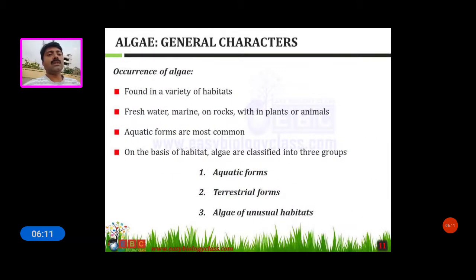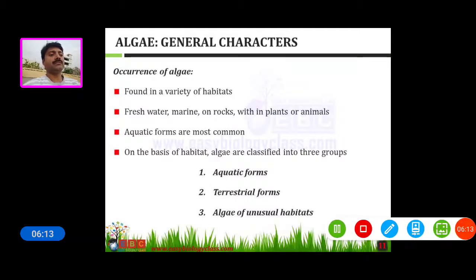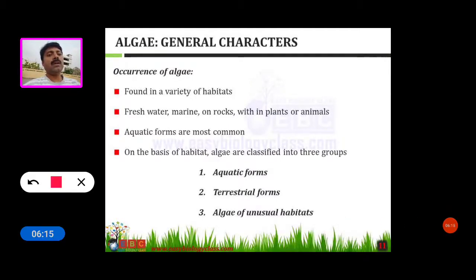Now see the occurrence of algae. They are found in a variety of habitats. Some are freshwater and some are marine. Some grow on rocks, within plants or animals. Aquatic forms are most common.